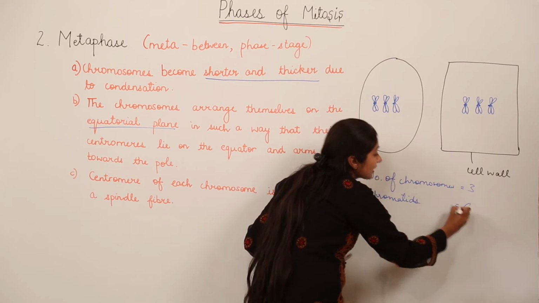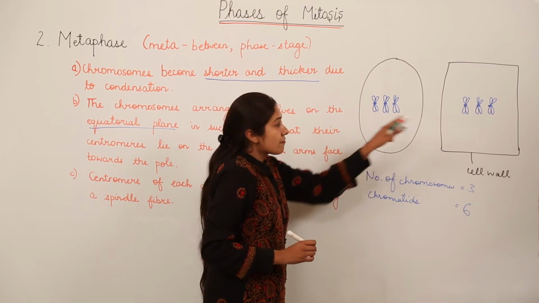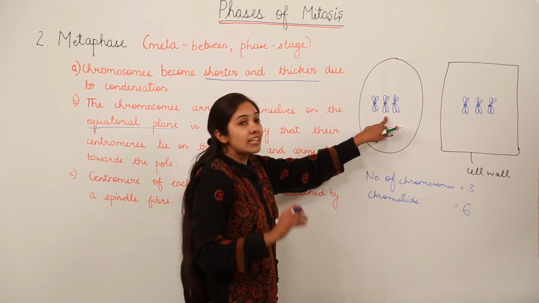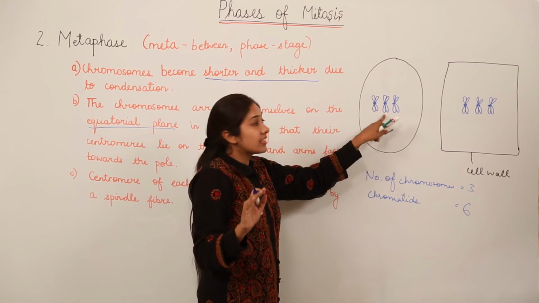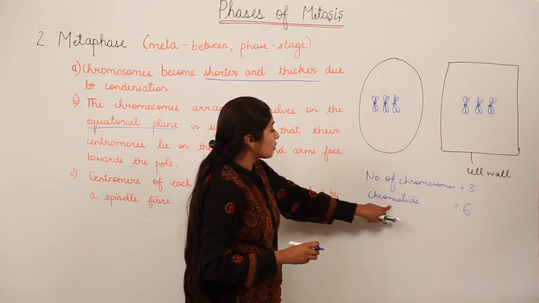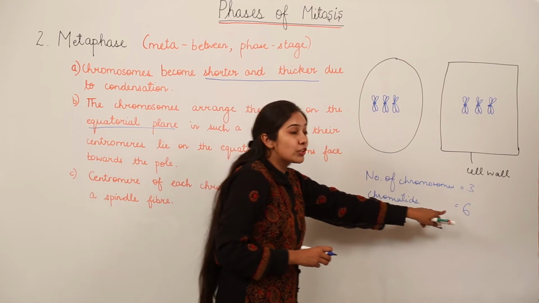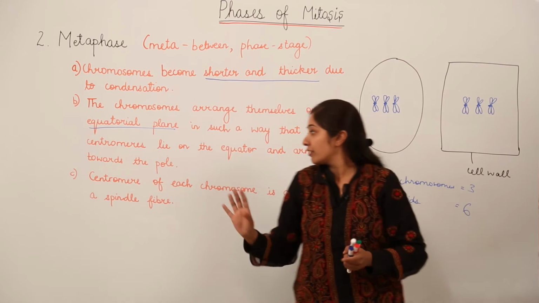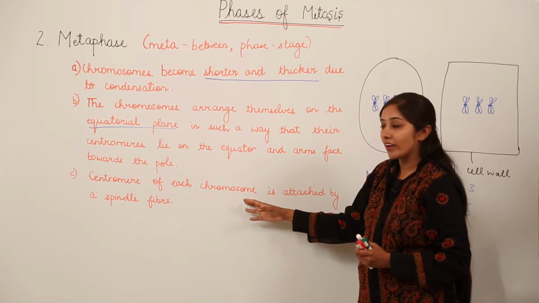There are 6 chromatids in each cell. Why? Because we have a total of 3 chromosomes and these chromatids are not separate yet. They are present intact in a single chromosome. So the total number of arms of chromosomes is equal to 6. Remember.